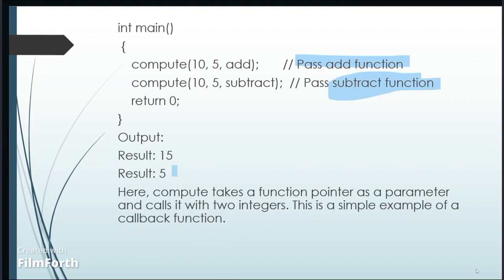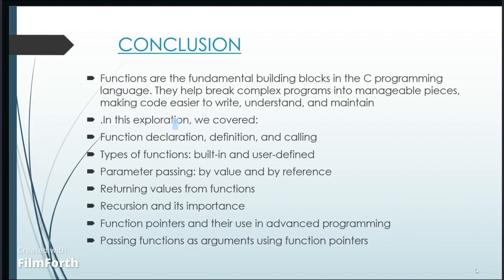Okay, now let's conclude our topics. What we have learned today are the functions. Functions are the fundamental building blocks in the C programming language. They help break a complex program into manageable pieces, making code easier to write, understand, and maintain.